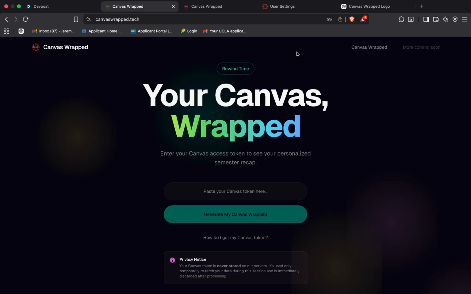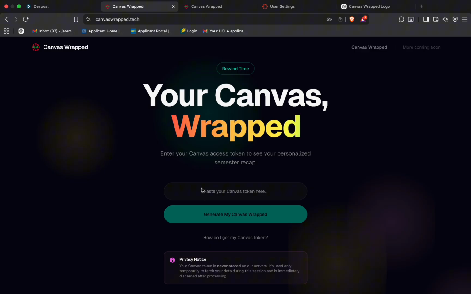We're inspired by Spotify Wrapped, and we created our own Canvas Wrapped, which is a personalized way to see your academic history. What it does is that it analyzes your data from Canvas and it generates a full profile, such as your overall performance, your habits, such as if you're a procrastinator or if you're a consistent person, and how many clutch performances you have under pressure.